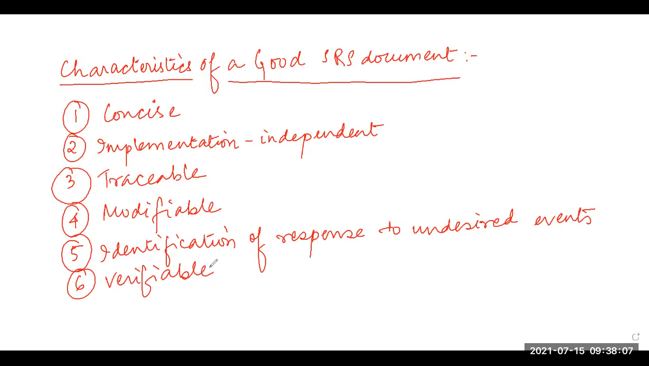Any feature of the required system that is not verifiable should be listed separately in the goals of implementation section of the SRS document. So the requirements that are verifiable will be stated under the verifiable section, and the features that are not verifiable should be listed separately under the goals of implementation section. Okay, so these are the characteristics of a good SRS document. Fine. I hope you have understood it.